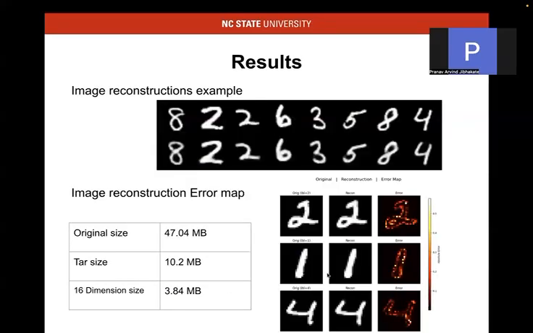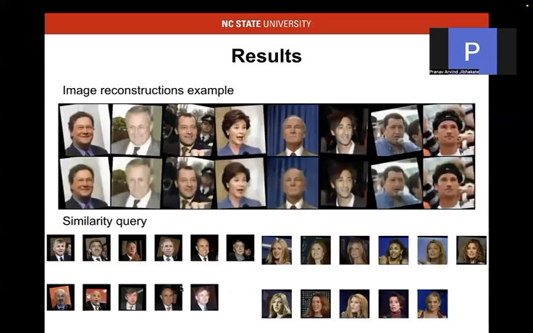These are the reconstruction images. As you can see, the reconstructions are pretty good, and the errors are in insignificant places, so it should be fine. And the compression ratio is also pretty good.